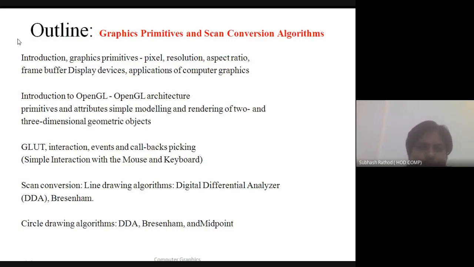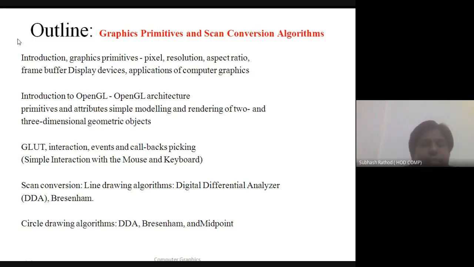In the first part, we learned some introduction to computer graphics and computer graphics primitives. What is a picture, what is a pixel, what is resolution, what is aspect ratio, what is a frame buffer. These are all the terminology. We also covered display devices and computer applications.